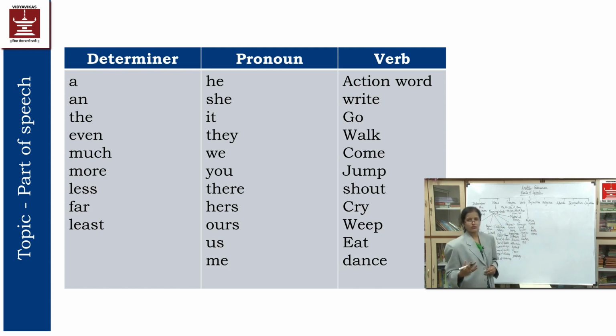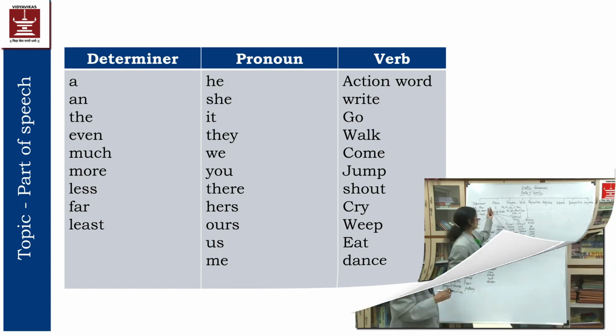Thousands of action words or verbs are there. A few I will write over here. Jump, shout, cry, weep, eat, dance. Many action words are here, showing the action which is done by the person, by the noun.